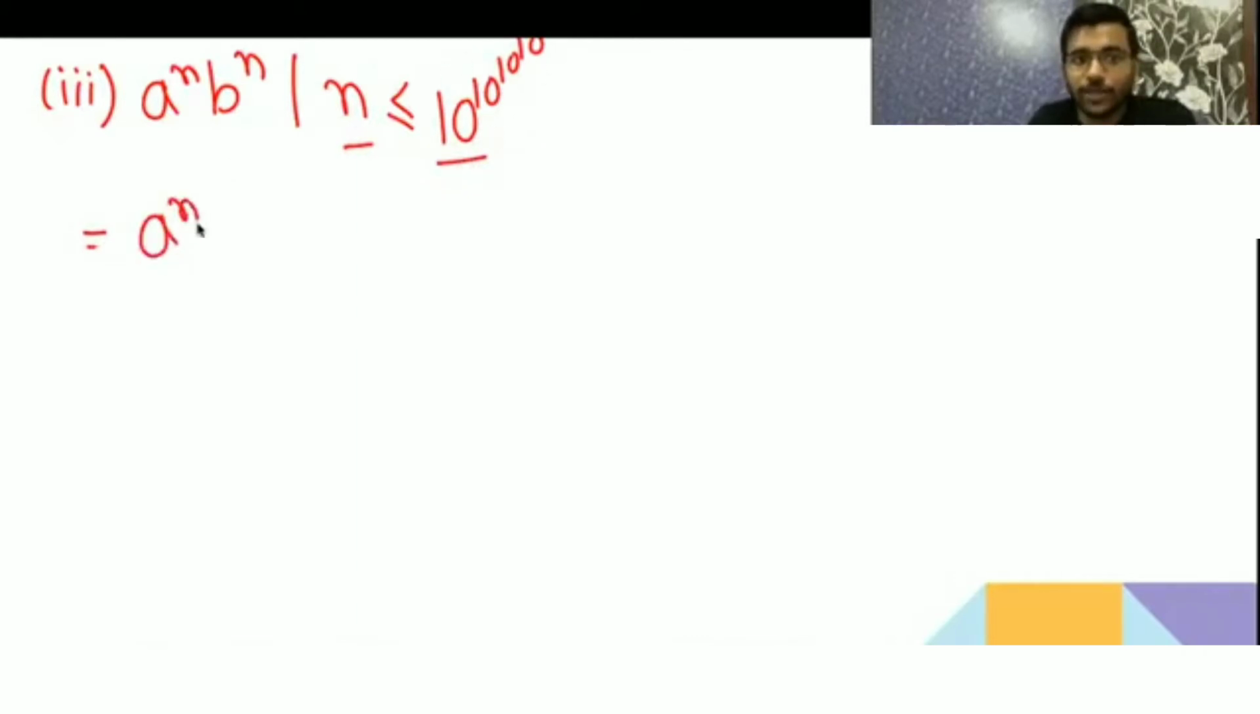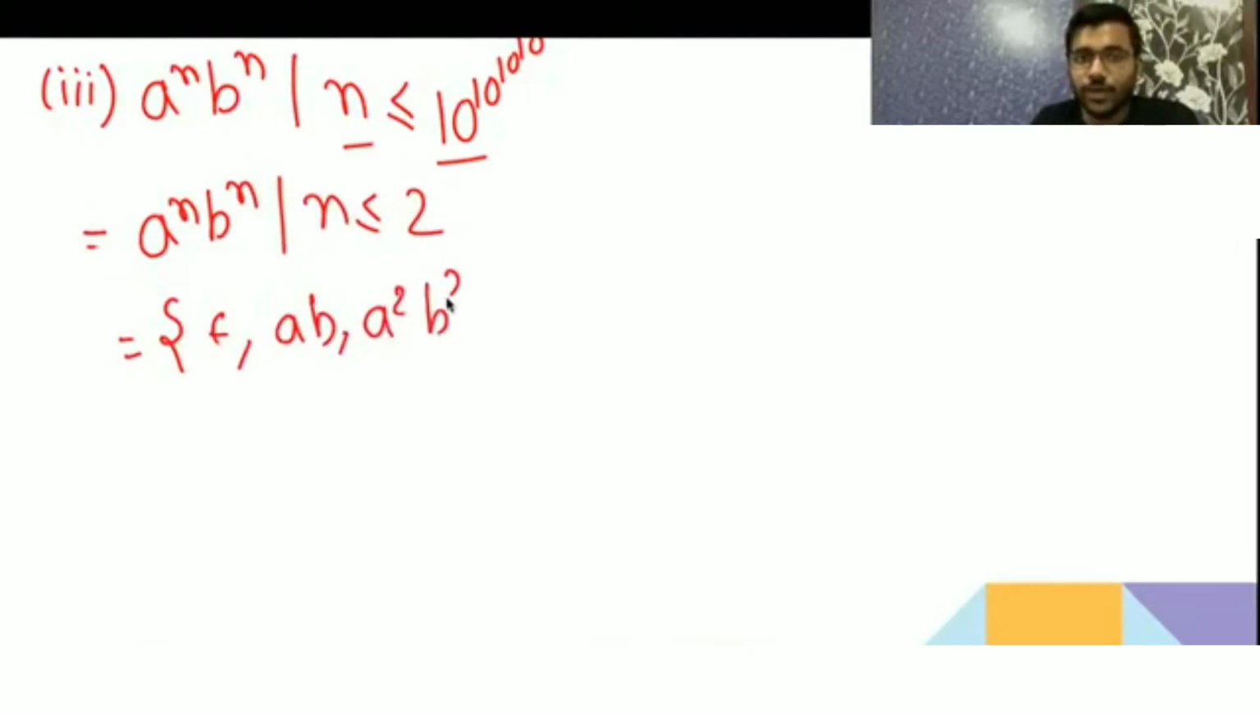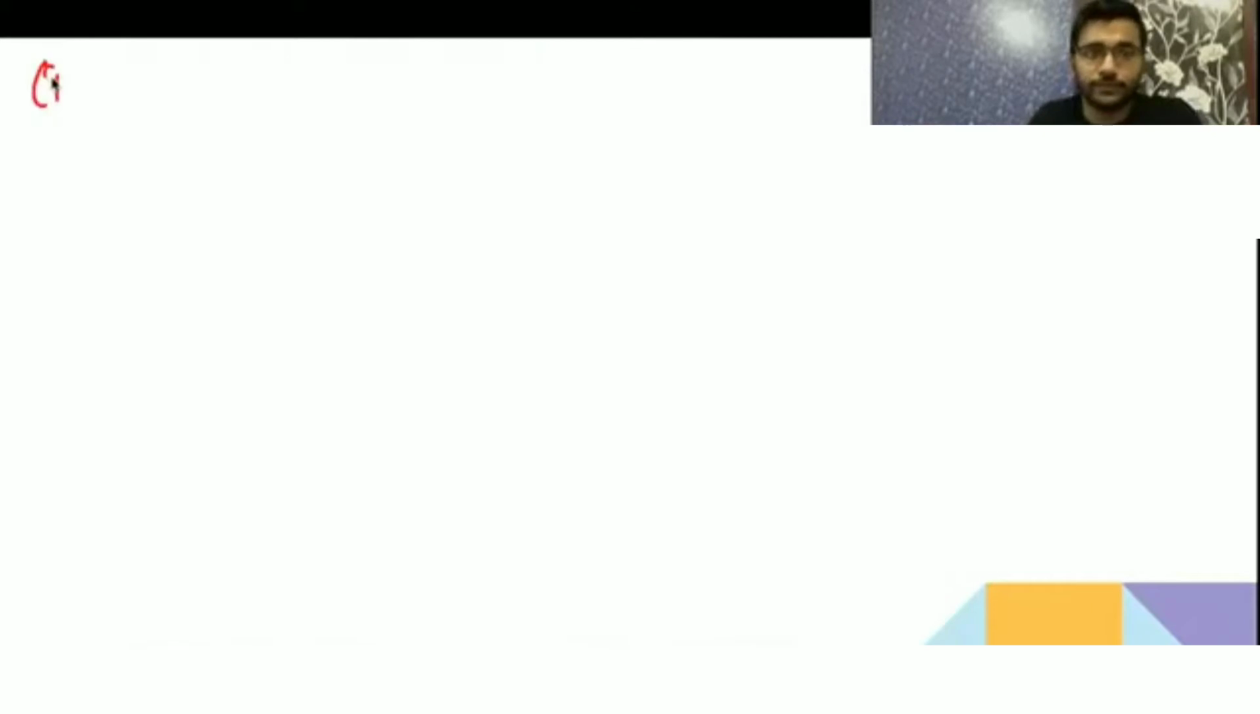If I see a to the power n, b to the power n with n smaller than or equal to 2, it means the n value will go from 0 to 2. So when n is 0, it is epsilon, then ab, then a2b2. Similarly it will go on and it will stop somewhere. Since the language is finite, it is a regular language. Very good.